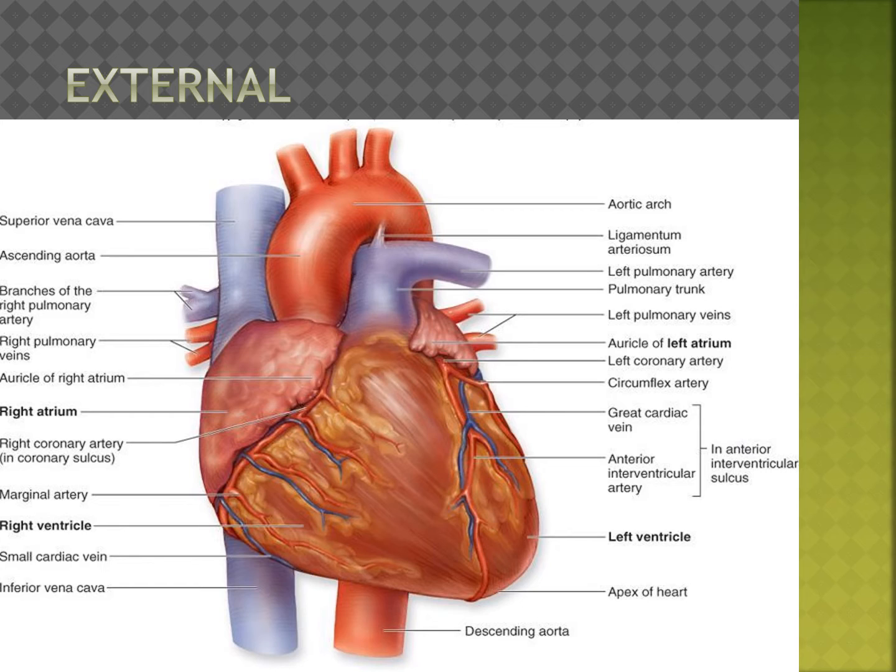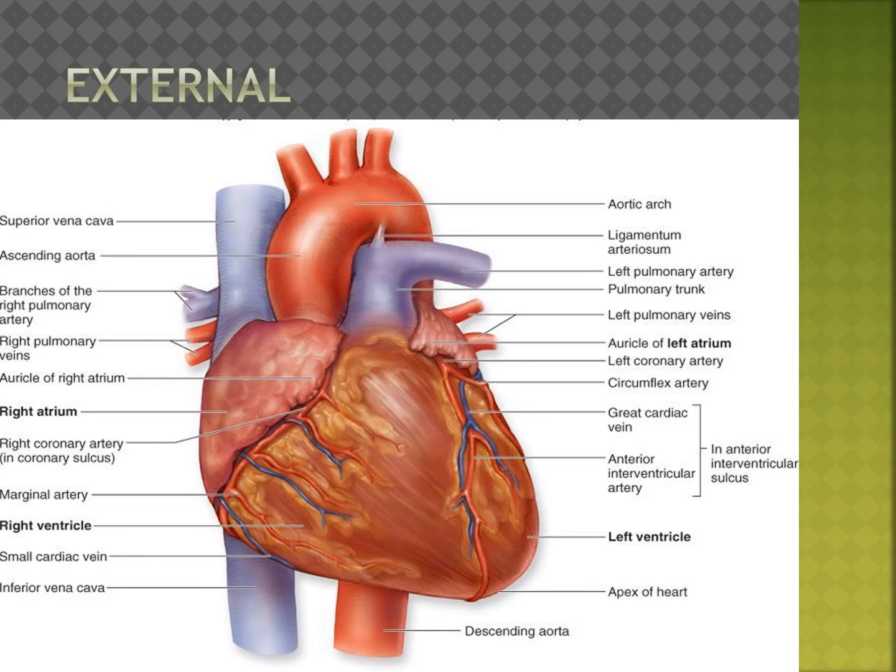Next one, see, the inferior vena cava, and up there is the superior vena cava. The inferior vena cava and superior vena cava collect the deoxygenated blood from all parts of the body and give it to the heart. That is the vena cava. Ascending aorta, descending aorta: this one is going up, that one going down.